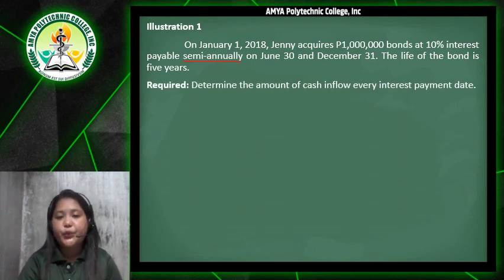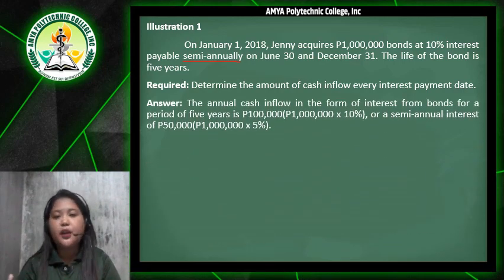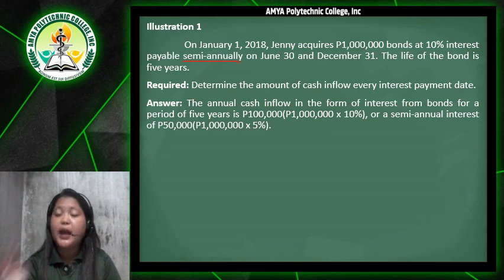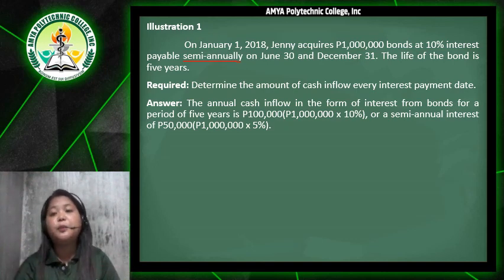Required: determine the amount of cash inflow every interest payment date. The answer there is the annual cash inflow in the form of interest from bonds for a period of 5 years is 100,000 pesos. Paano? Jenny acquires 1 million bonds, right? So we multiply the 1 million by the 10% interest to get the annual cash inflow, which is 100,000 pesos.